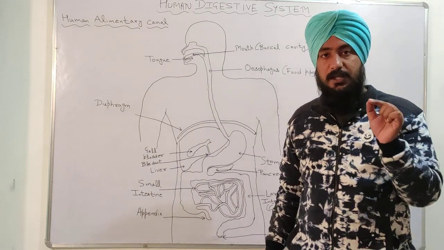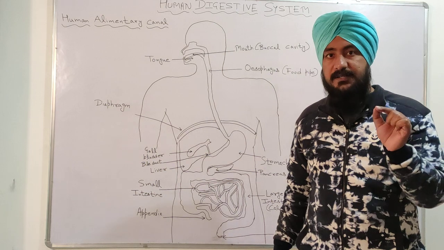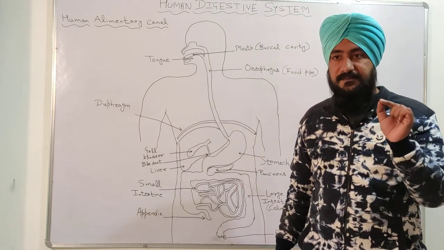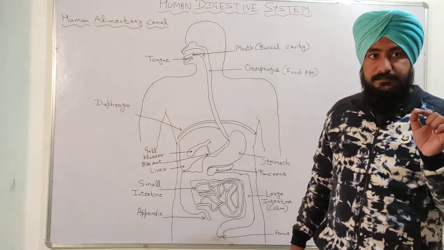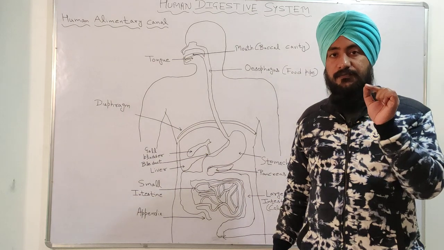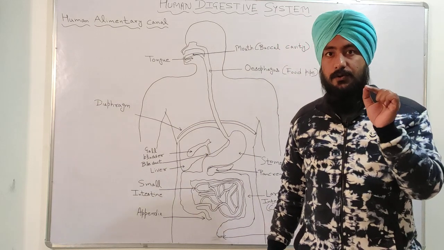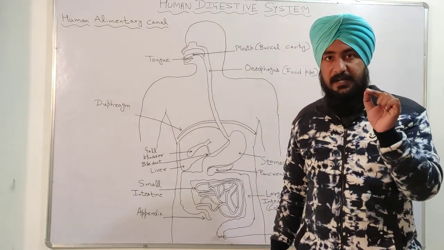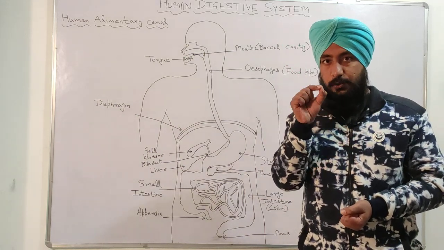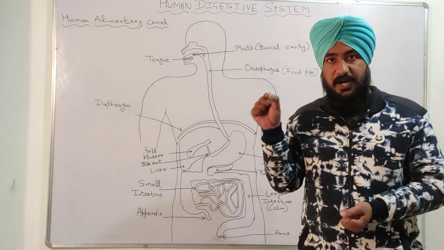So what is the emulsification of fat? It is done by the bile salt, which is excreted by the liver, and in this process of emulsification of fat by the bile salt, the large fat globules are converted into small parts of fat.